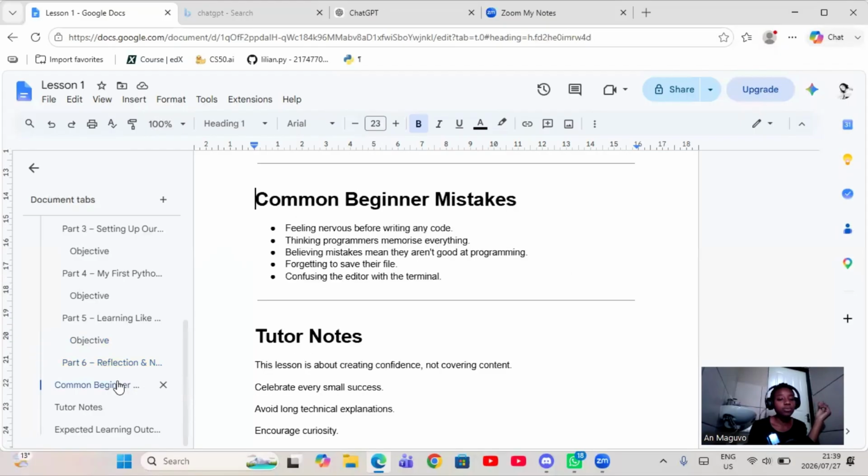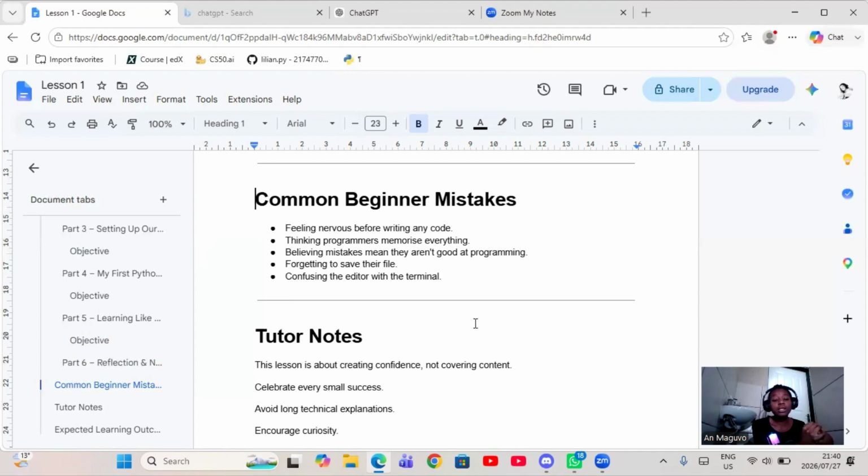And then we have the common beginner mistakes. You guys should really look at those ones. You can even pause here, just pause here, right? Because we will all make mistakes, right? And it's okay. We learn by mistakes, by the way. If you are not making a mistake, you are not even learning. Even now, today, I also do make mistakes. So feeling nervous before writing any code, this does happen to all of us. We think that code is scary, and just writing that one line can feel intimidating when you're starting, right? So write the code, man, run it. It will crash, but it will not break your computer. So do not worry about that.